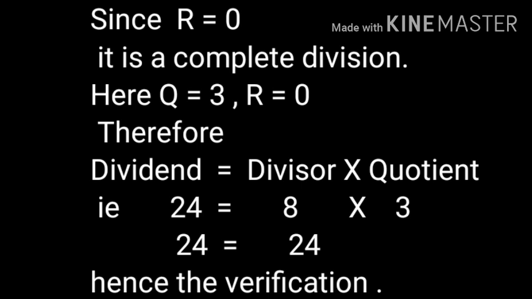Here dividend is equal to divisor into quotient. That is 24 is equal to 8 into 3. Therefore 8 into 3 is equal to 24. 24 is equal to 24. Hence the verification. Let us take one more example and try.